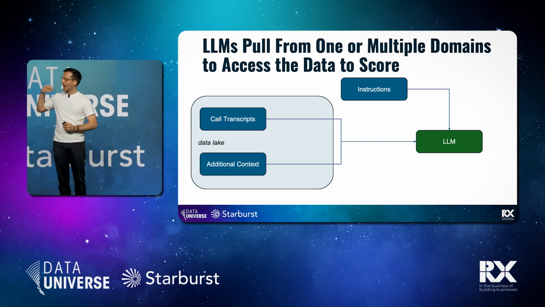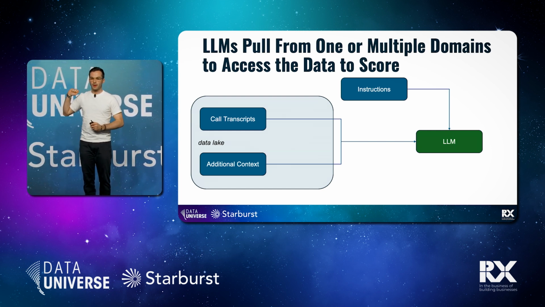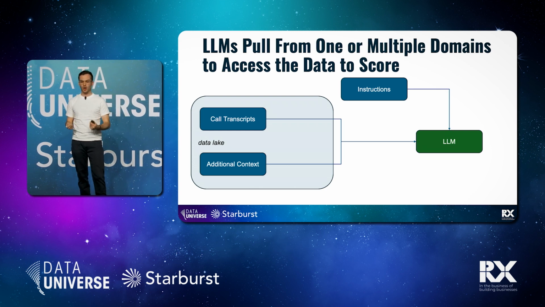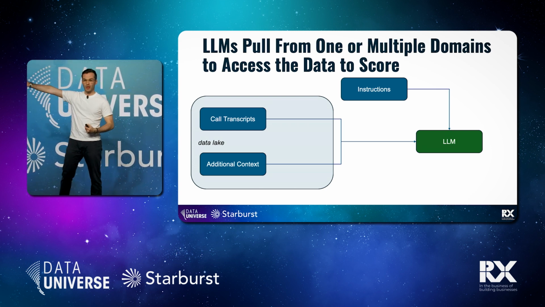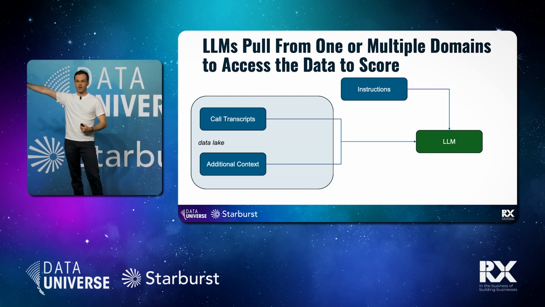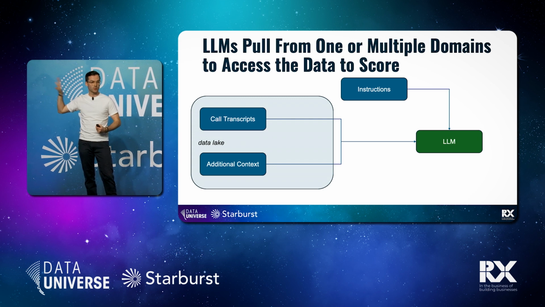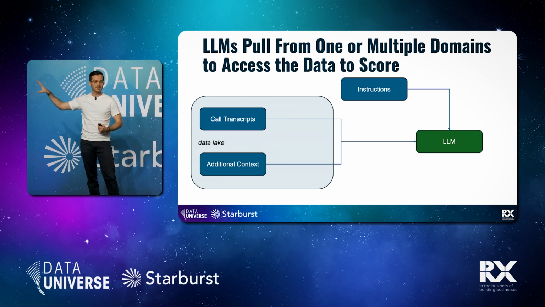Ultimately, our LLMs pull from our data lake from multiple domains in a very similar way to how any of our analysts or any other tools would pull data out of our data lake. In this case, because we want to score our conversations, we have call transcripts that we really care about that sit in the customer experience domain. These transcripts are very sensitive data, so we need to make sure that the large language model has the right permissions, and that the people accessing the large language model also have the right permissions in order to work with this data.